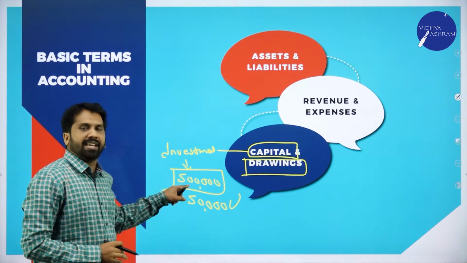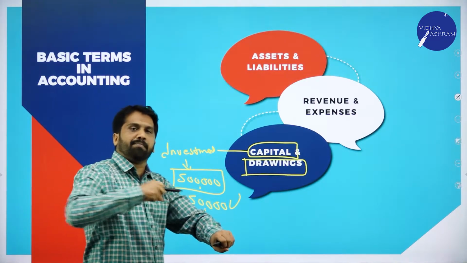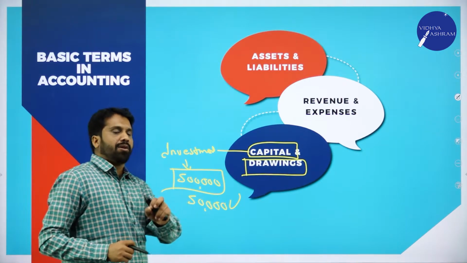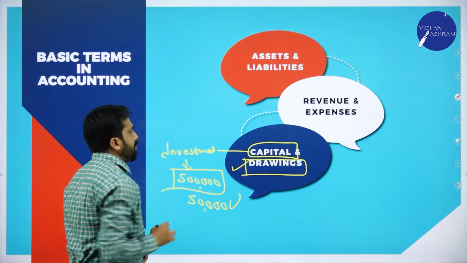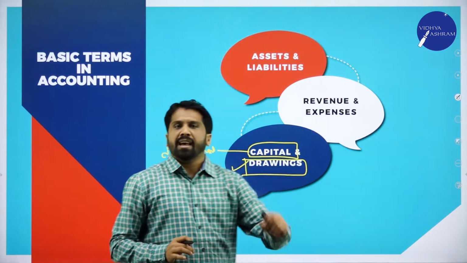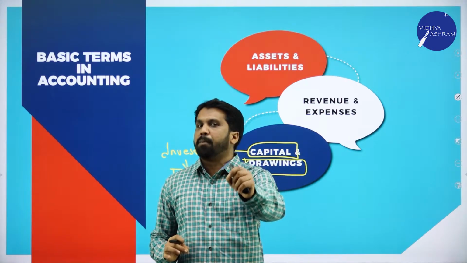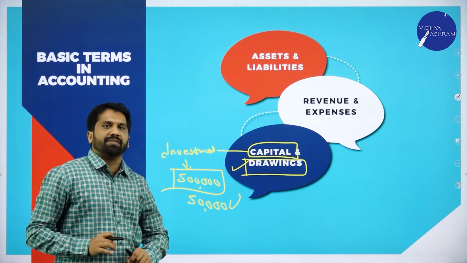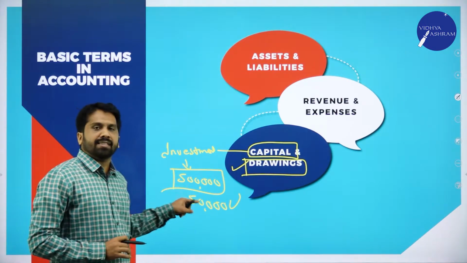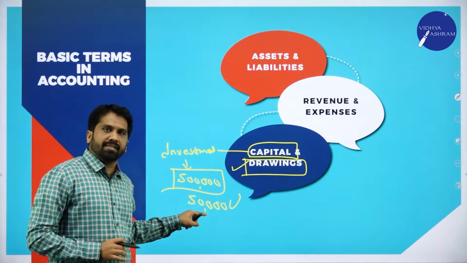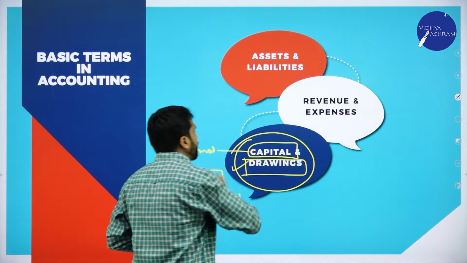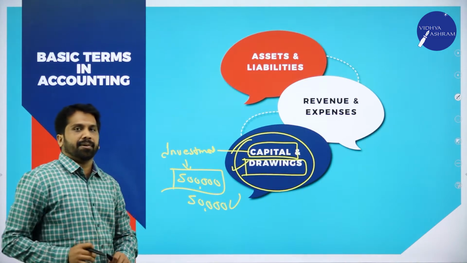Out of 5 lakh investment, you have taken back 50,000. That 50,000 we call drawings. Drawings means anything which is used for personal expenses or household expenses, we call it drawing. Clear? Yes. Now, this is all about your capital as well as drawings.